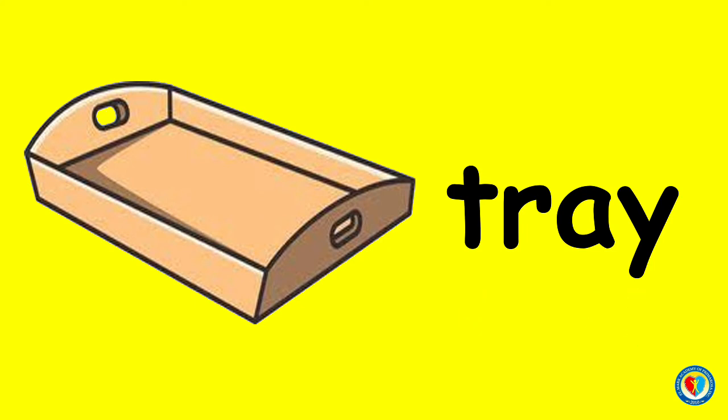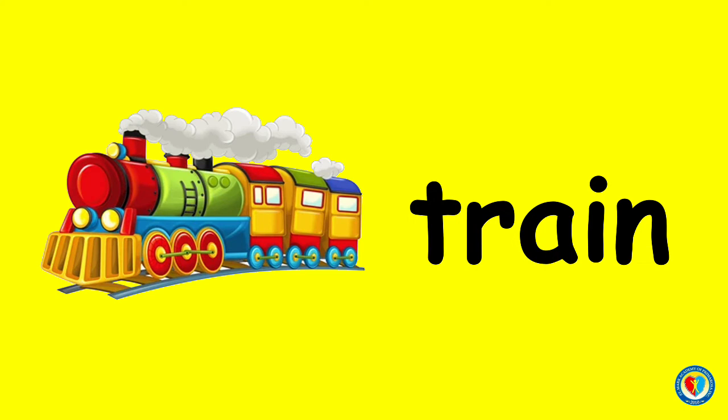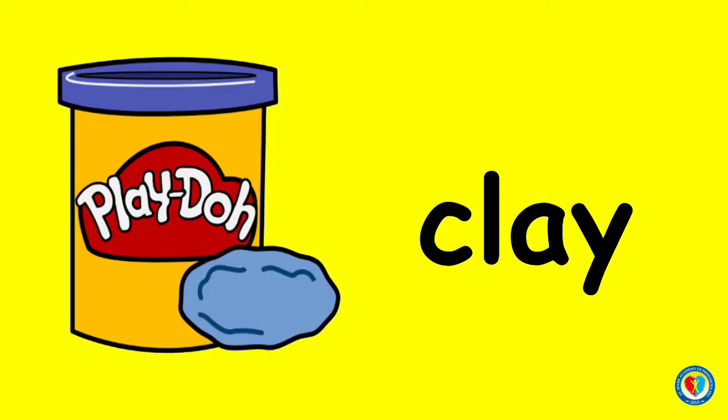T, R, A becomes tray. Now let's try to read this one. What object is this? You're right. This is a toy train. T, R, A becomes train. Read it with me, kids. T, R, A becomes train.